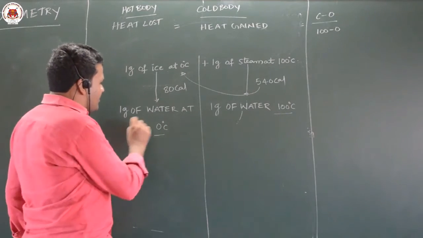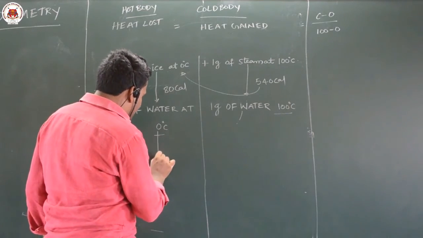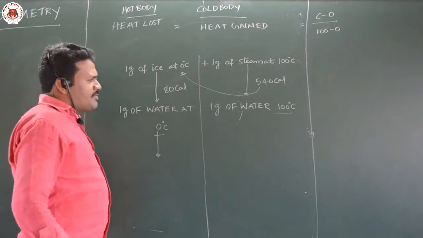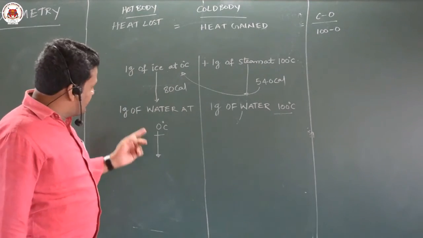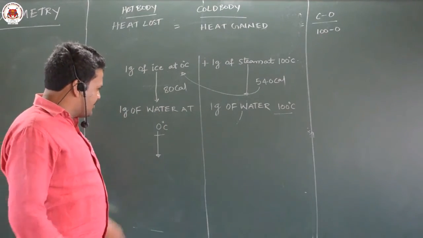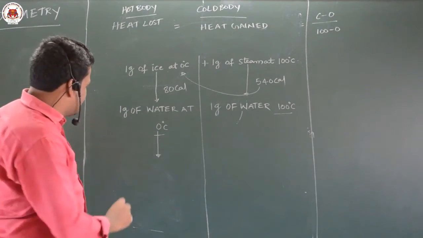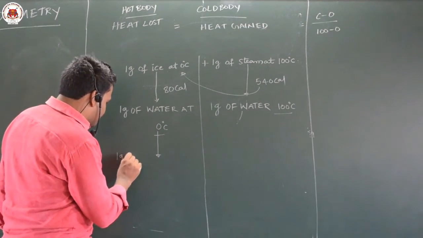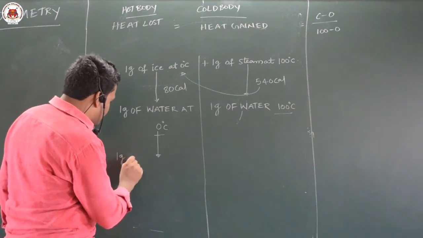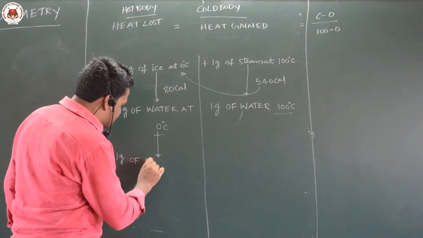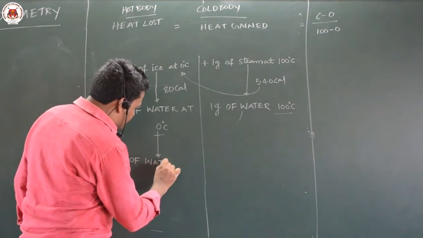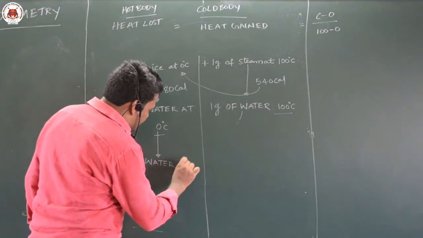So this 1 gram of water at 0 degrees, the maximum possibility is that it will become 1 gram of water at 100 degrees.